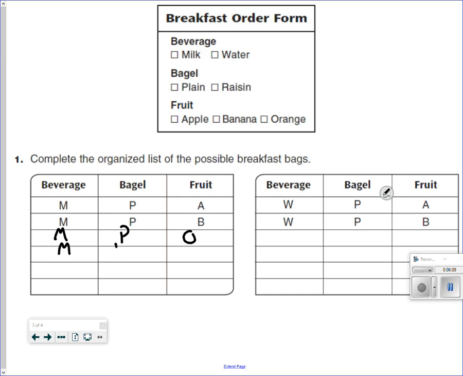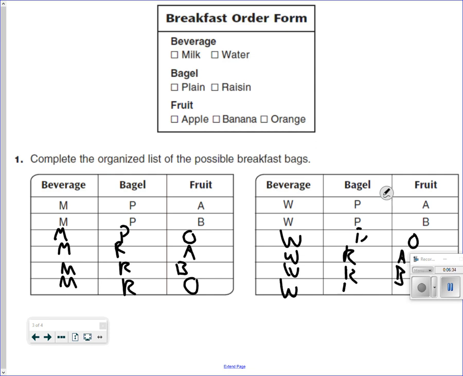Milk, raisin, banana. Milk, raisin, orange. Over here, water, plain, apple. Water, plain, banana. Water, plain, orange. Water, raisin, apple. Water, raisin, banana. Water, raisin, orange. Those are all 12 of your options, okay?